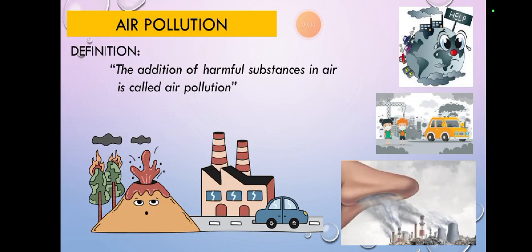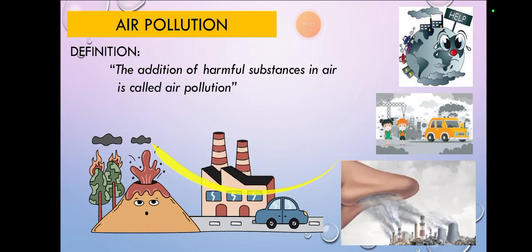Now let's go through these all. Air pollution: here you can see in the given pictures, there are many gases that are released and they are harming the environment. The addition of harmful substances in air is called air pollution. Whenever I mix nitrogen and iron dioxide, a new gas will come and go in the air.